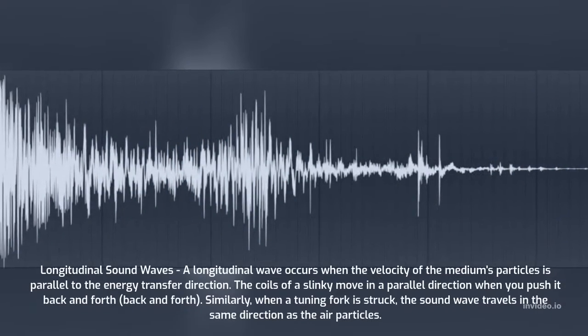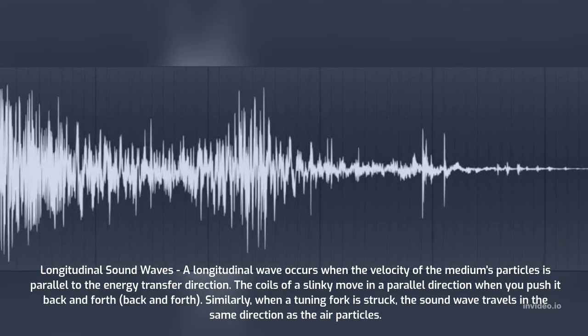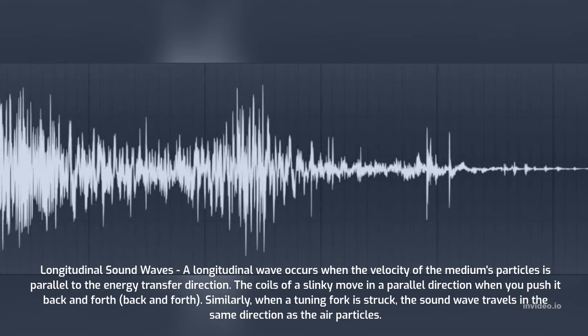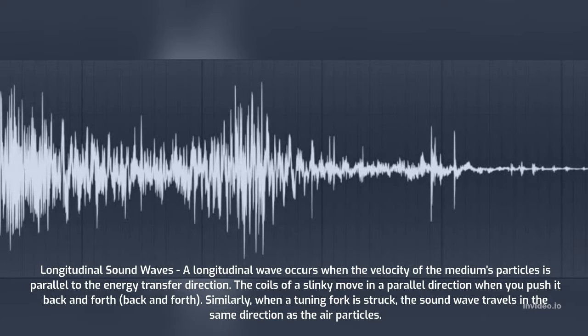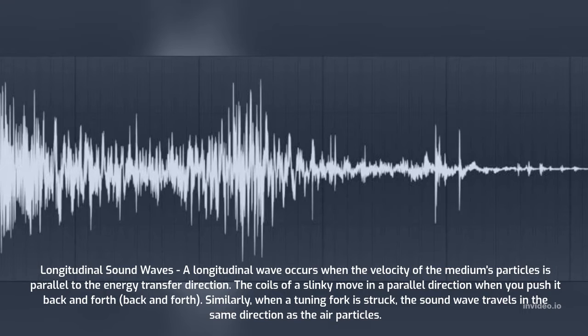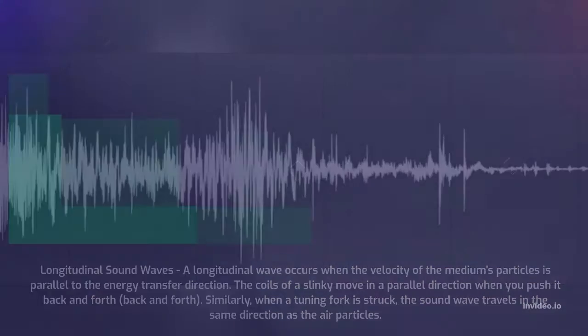Longitudinal sound waves. A longitudinal wave occurs when the velocity of the medium's particles is parallel to the energy transfer direction. The coils of a slinky move in a parallel direction when you push it back and forth, back and forth. Similarly, when a tuning fork is struck, the sound wave travels in the same direction as the air particles.